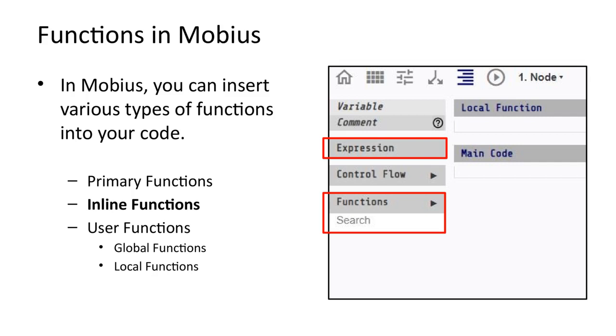Inline functions are smaller functions that can be embedded directly into your expressions. They are accessible from the expressions pop-up dialog box. Finally, user functions are custom functions defined by the user. There are two types, global user functions and local user functions. For now, we will be focusing on inline functions.